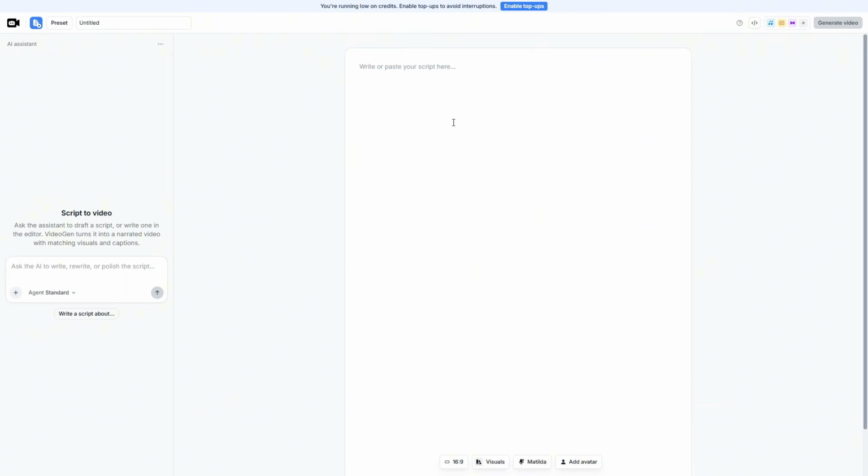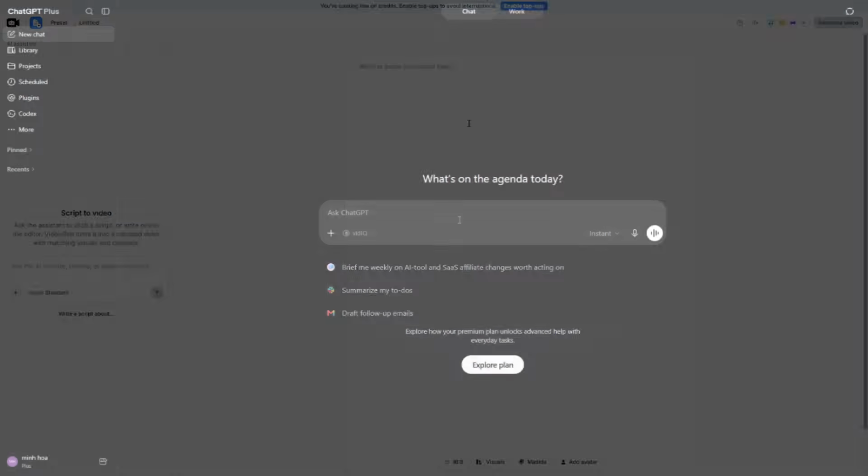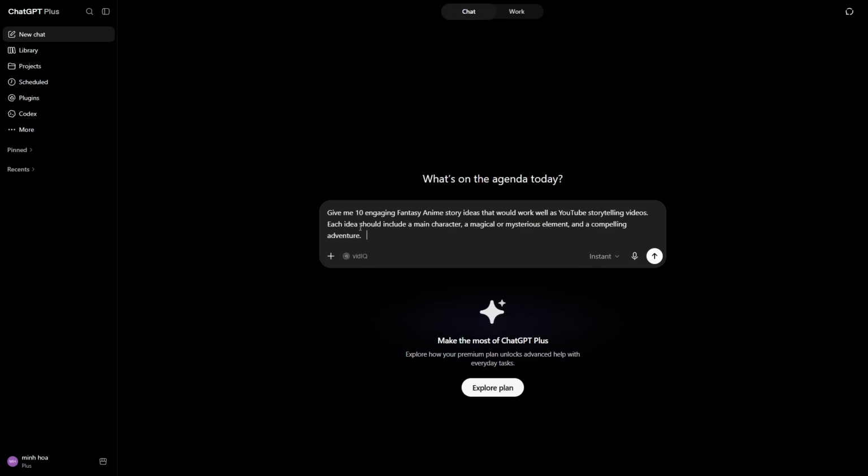This time, I'm going to prepare the content first using ChatGPT, from finding the initial idea and developing the main character to writing the complete story. Then, we'll come back here and bring the script into VideoGen. So first, let's open ChatGPT and start creating our fantasy anime story.